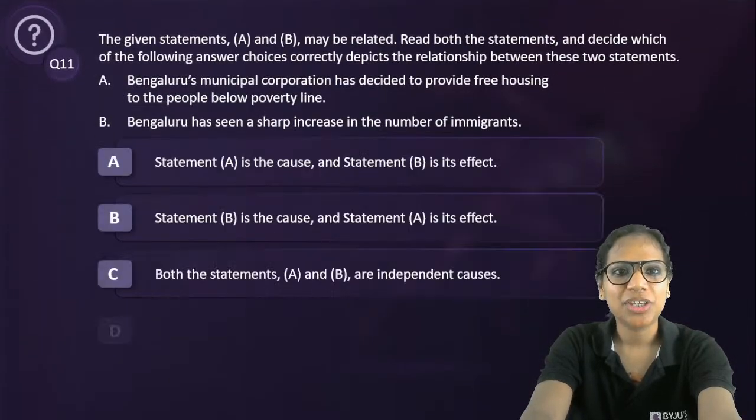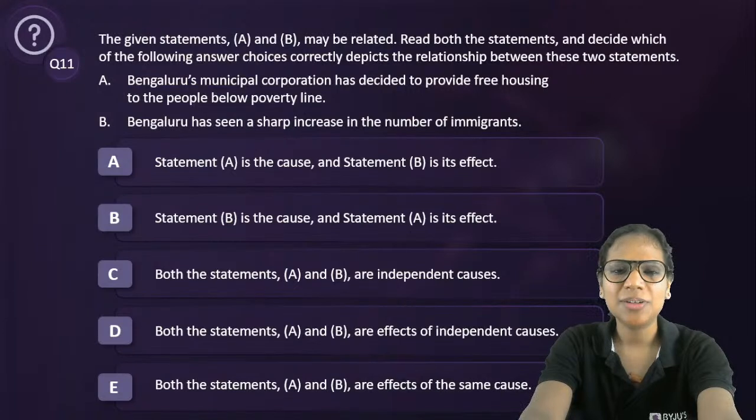Okay. Coming to our last question for the day, we are given two statements. Bengaluru's municipal corporation has decided to provide free housing to the people below poverty line. Bengaluru has seen a sharp increase in the number of immigrants. Let's see.